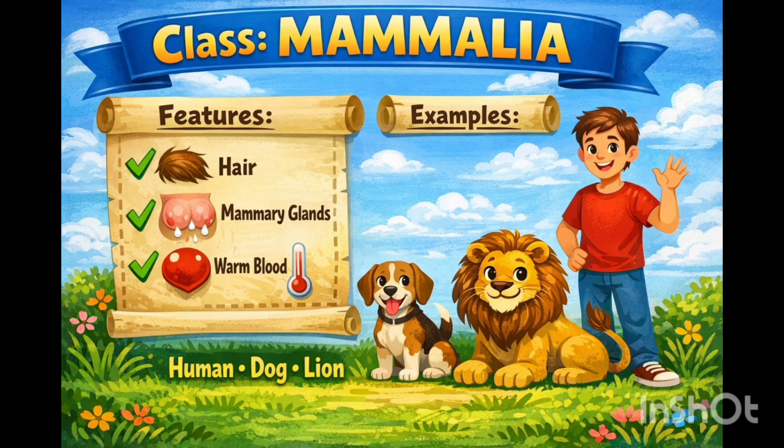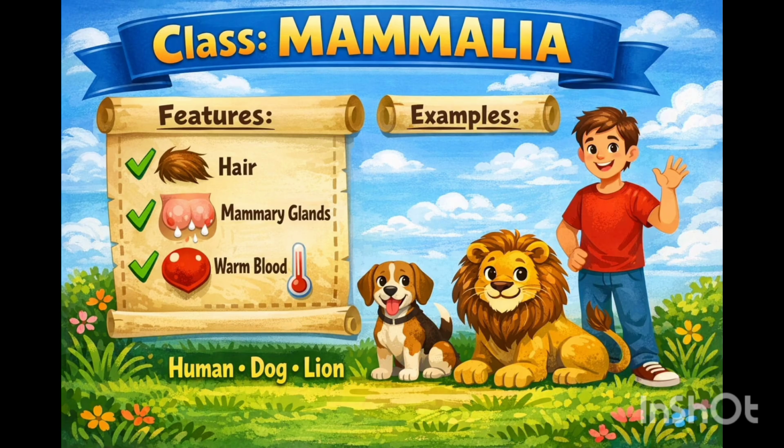Next one, class. This category includes related orders. For example, order Primata comprising monkey, gorilla and gibbon is placed in class Mammalia along with order Carnivora that includes animals like tiger, cat and dog.